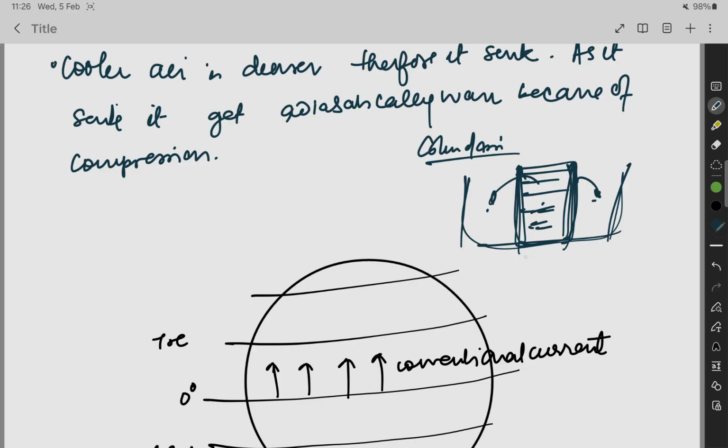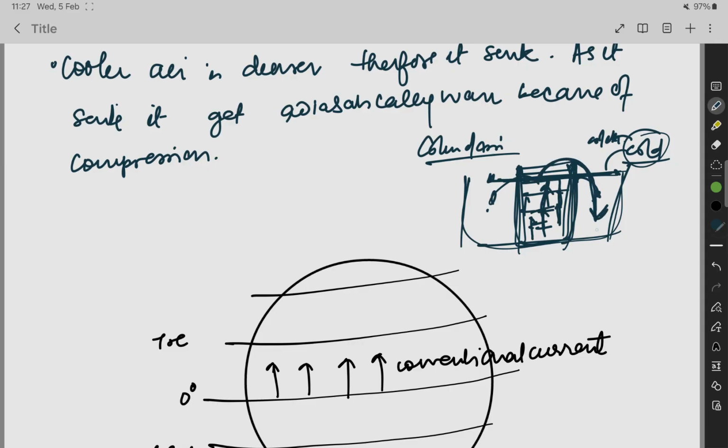Now the air will move, and at one point of time it will expand. When it gets space, it will expand, and because of that it will get cooled. So the movement of the air and the expansion of it leads to its temperature cooling down. Because it gets cooled, it will sink.